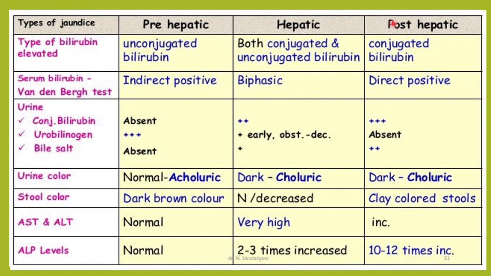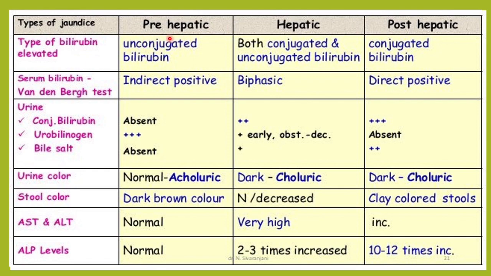In case of obstructive jaundice, because of the conjugated bilirubin which is present, the color of the urine will be dark. And because there is obstruction, no urobilinogen is formed, so the stool color will be light colored or clay colored, which you see in case of obstructive jaundice or post-hepatic jaundice.